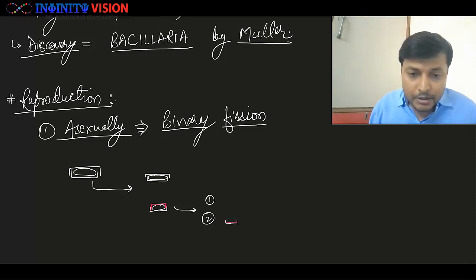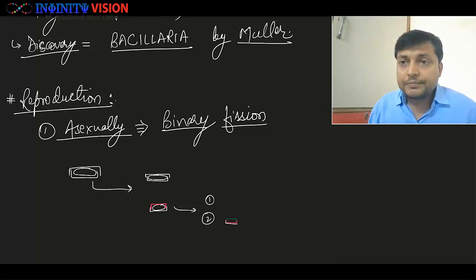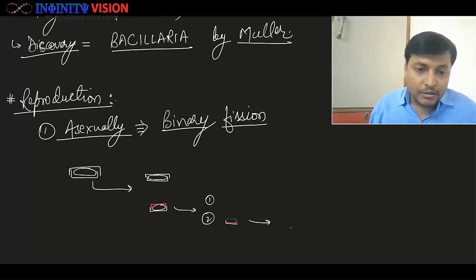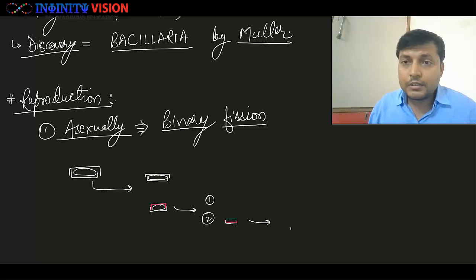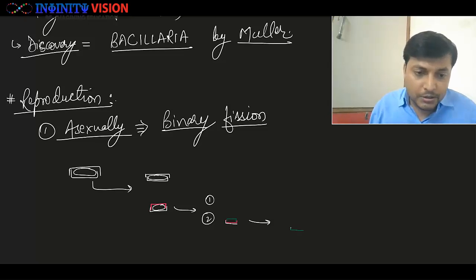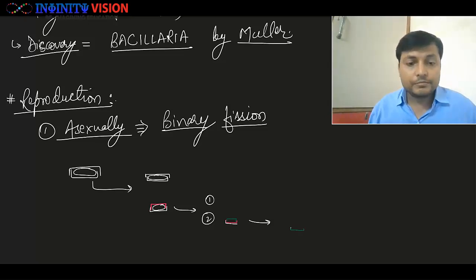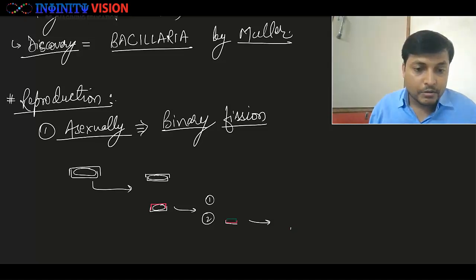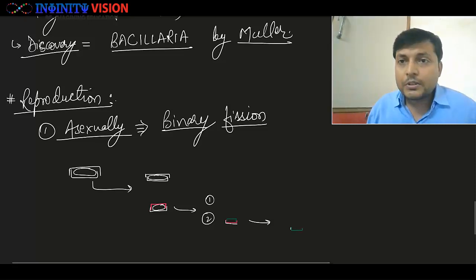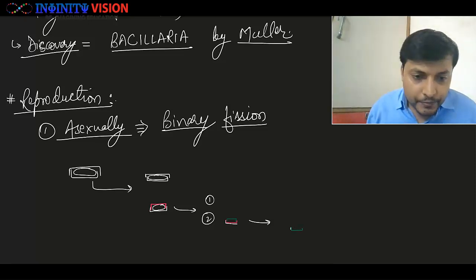It will form again the epitheca, which will be even smaller. In the next generation, again the theca will be further smaller.